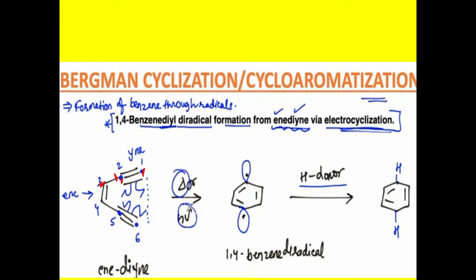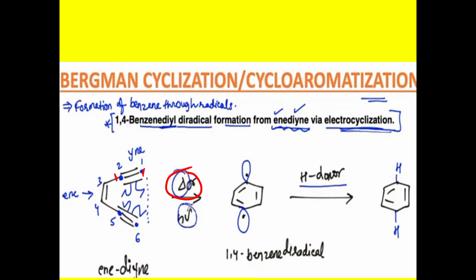So a radical forms here, again here. In the next step, by using thermal or photochemical conditions, these two radicals are joined. Which two? This one and this one can be joined here.